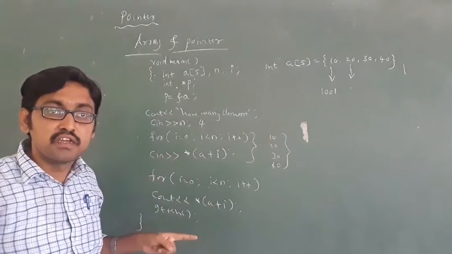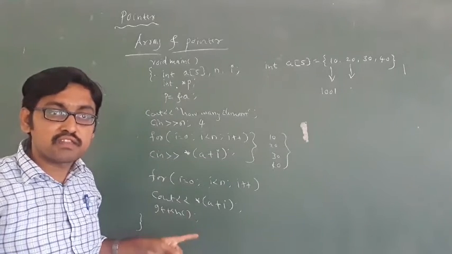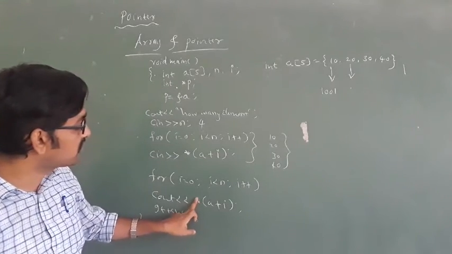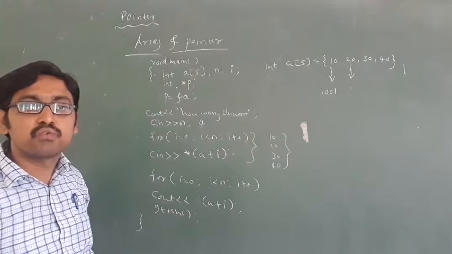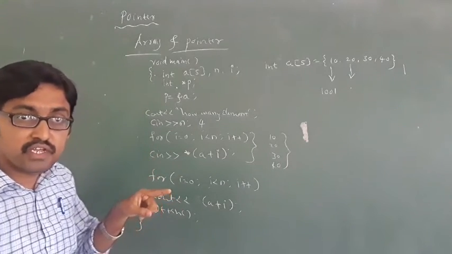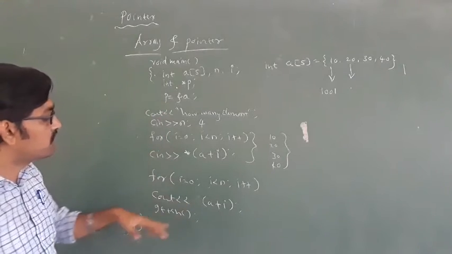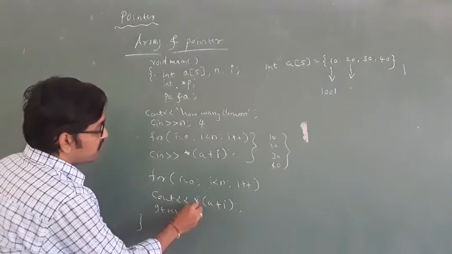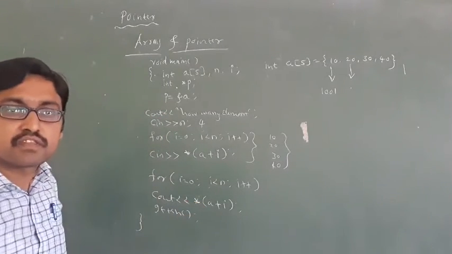Why does it display 10, 20, 40? If you want addresses, you just have to remove this star. If you don't want addresses, you have to write the star. Got it?